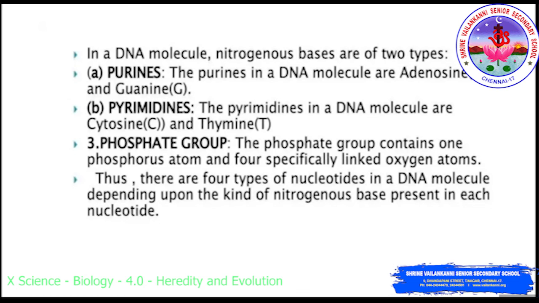There is a difference between DNA and RNA. The major difference is that DNA is double-stranded and RNA is single-stranded. Another major difference is that in DNA, adenine is bonded with thymine and cytosine is bonded with guanine. In RNA, in place of thymine, uracil is present. So in place of T, the single-stranded RNA has U, that is uracil.